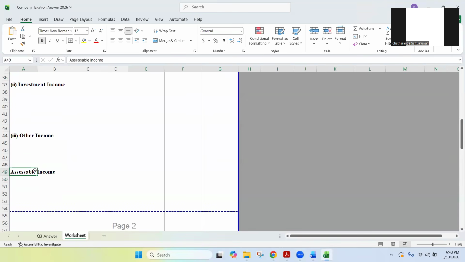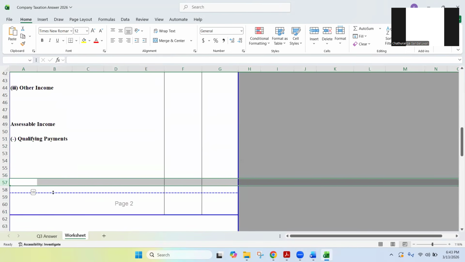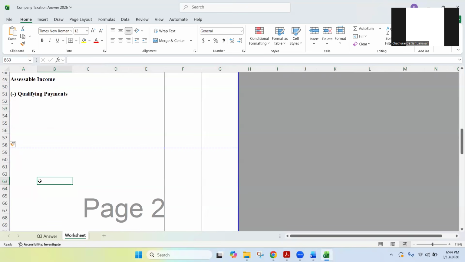Assessable income means the total of all these three income sources. After that, from the assessable income, we are going to deduct the qualifying payments. I think you have done a separate lesson for qualifying payments. So coming under that, we're going to do all the adjustments for qualifying payments here. Right. I'm going to keep a space there. And after deducting the qualifying payments from assessable income, I get the taxable income.